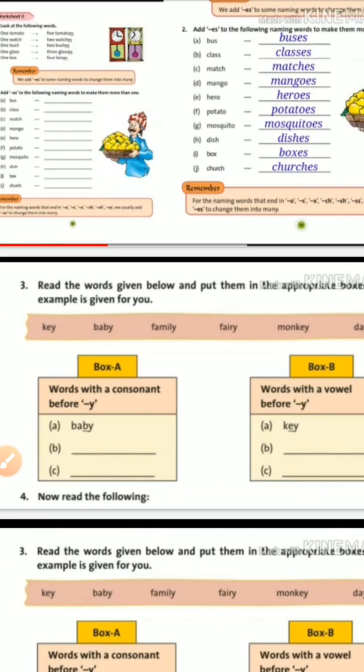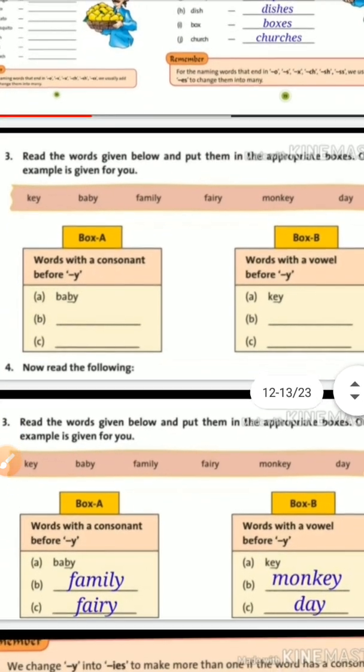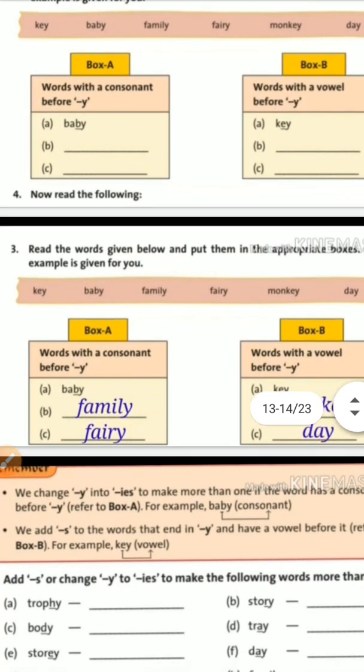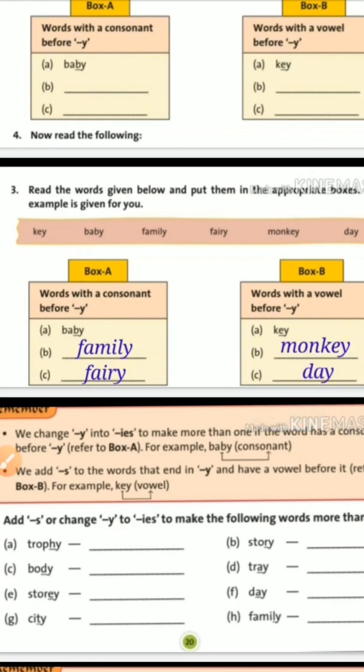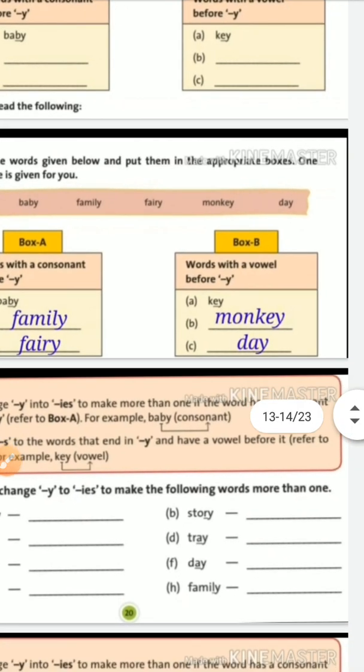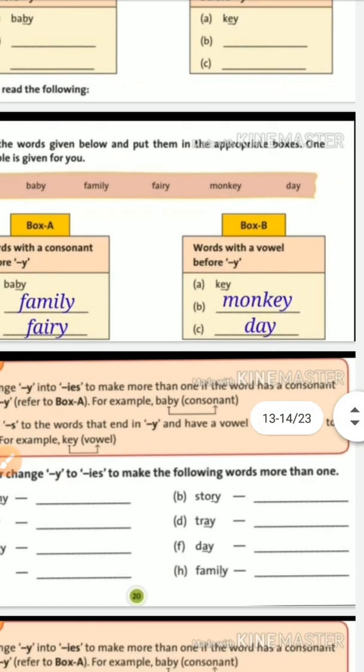Now this is the time to remember rule 3, which I have explained to you earlier, and keeping that rule in mind, we will put the words in their proper places. So words with a consonant before y are baby, family, fairy. And the next column, words with a vowel before y: key, monkey, and day.